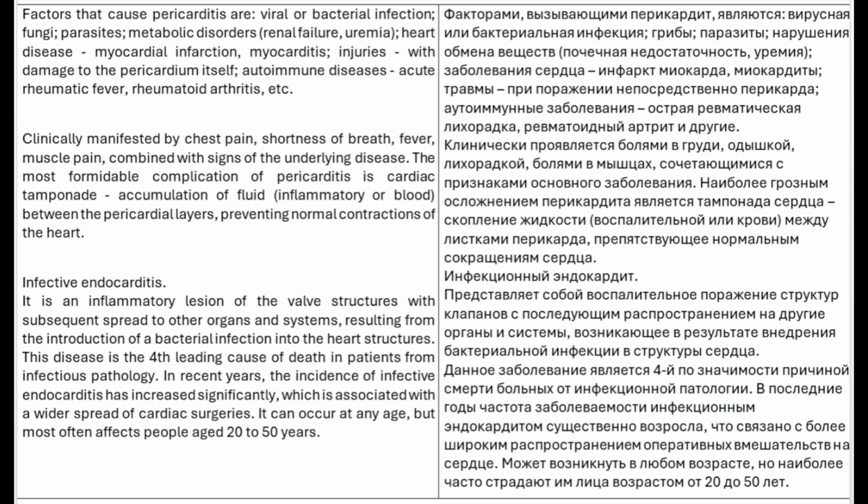Infective endocarditis. It is an inflammatory lesion of the valve structures with subsequent spread to other organs and systems, resulting from the introduction of a bacterial infection into the heart structures. This disease is the 4th leading cause of death in patients from infectious pathology. In recent years, the incidence of infective endocarditis has increased significantly, which is associated with a wider spread of cardiac surgeries. It can occur at any age, but most often affects people aged 20 to 50 years.